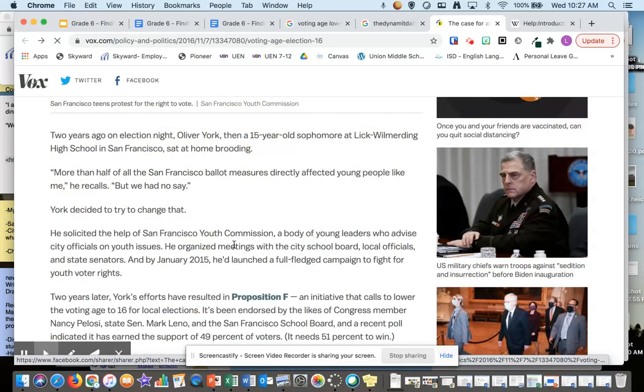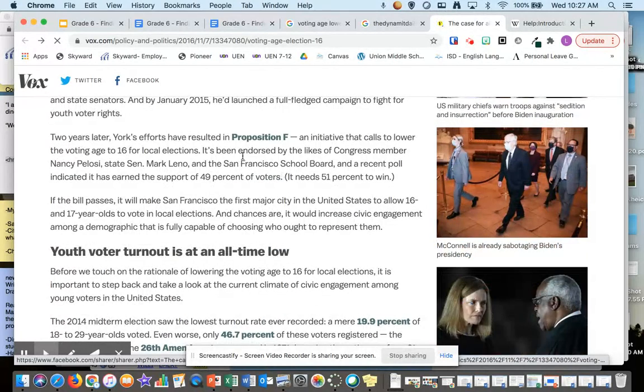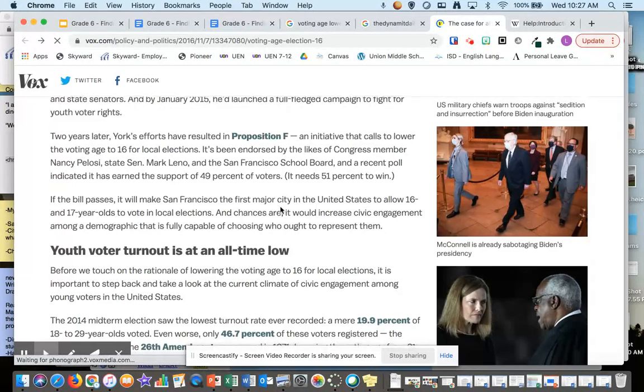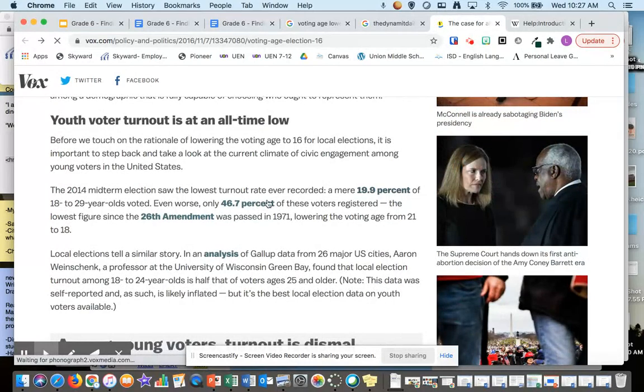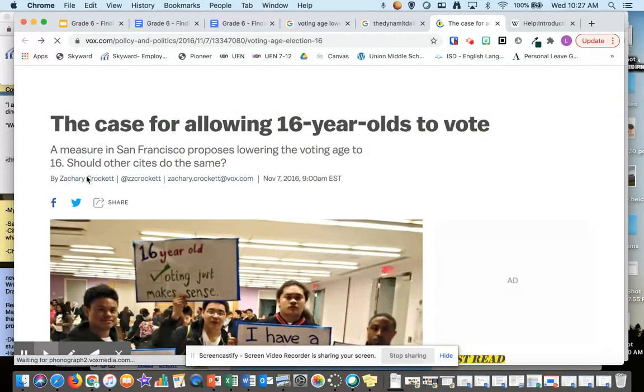it says 2 years ago on election night, Oliver York, then a 15-year-old sophomore at a high school in San Francisco, sat at home brooding. More than half of all the San Francisco ballot measures directly affected young people like me, he recalls, but we had no say. York decided to try to change that. They have links to different propositions that are actually real. Voter turnout, they have percentages. You always want to check these by clicking on them,